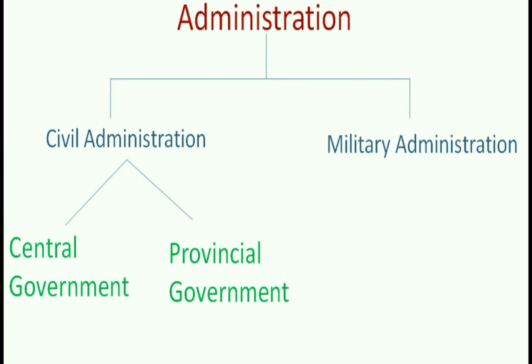Ashoka made some changes after the Kalinga War. The Mauryan administration had 2 main divisions: civil administration and military administration. The civil administration had again 2 main divisions: central government and the provincial government.